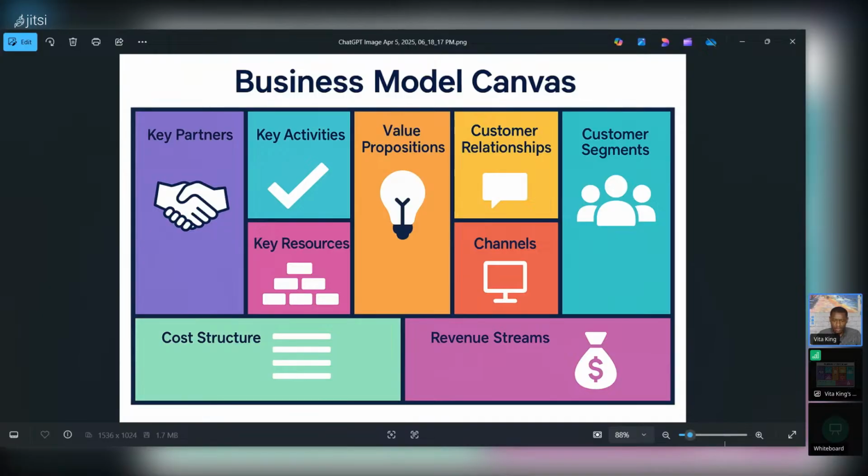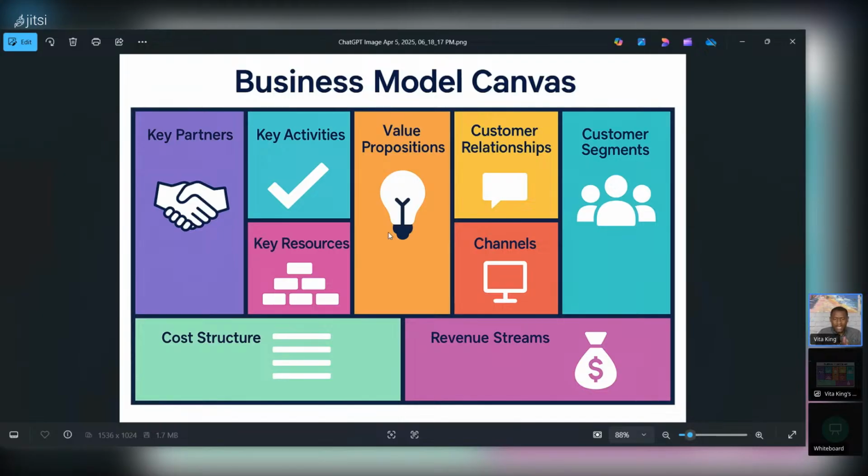We're going to be talking about the business model, and the business model canvas as well, because AI can automate and scale your whole entire business. The question now is that you have to understand your business model. What is your business model? What is your key activity? What is your value proposition? What is it that you want the AI to create? And what's the value of whatever it is that you create? You can create an app, you can create a website. So you've got to start asking these questions.